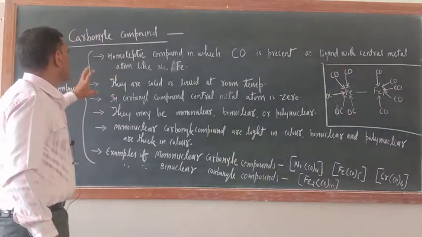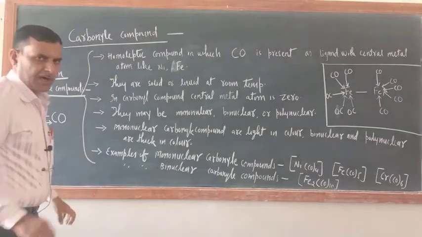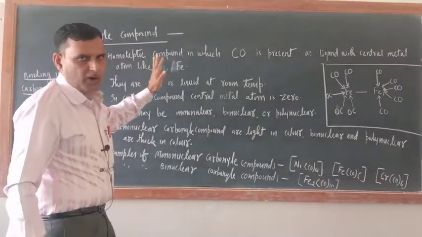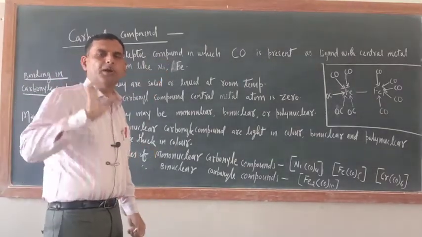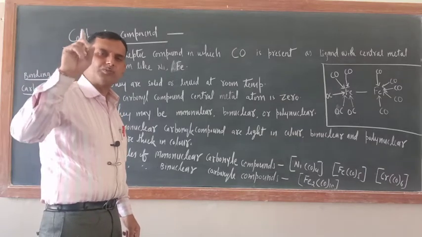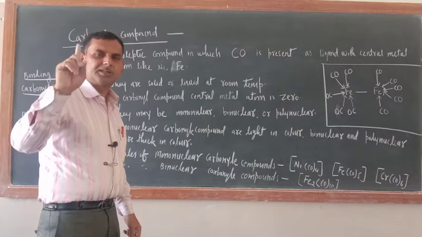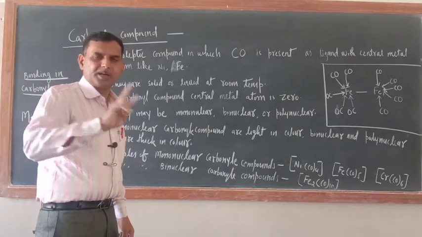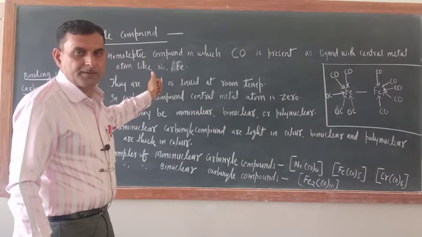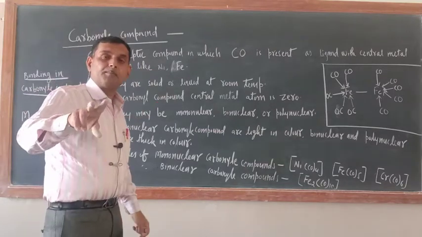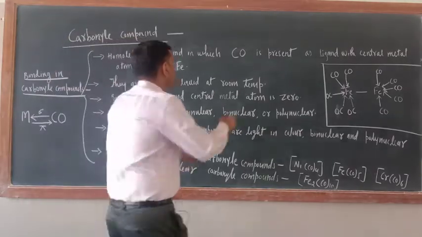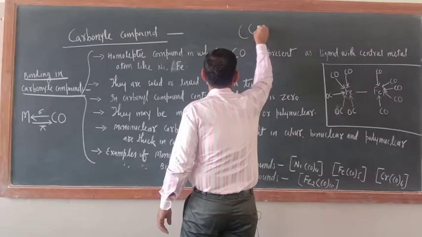So now I am beginning with carbonyl compound. What are the carbonyl compounds? Carbonyl compounds are homoleptic coordination compounds. What is the meaning of homoleptic coordination compound? The compound in which one type of ligand is present is known as a homoleptic compound. So the carbonyl compounds are homoleptic because in these compounds there is one type of ligand, that is CO, okay. This is carbon monoxide, CO.